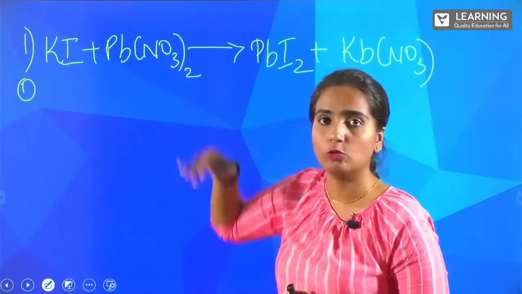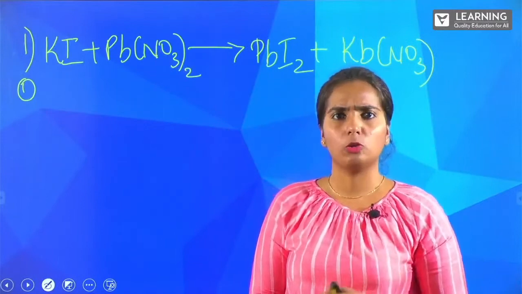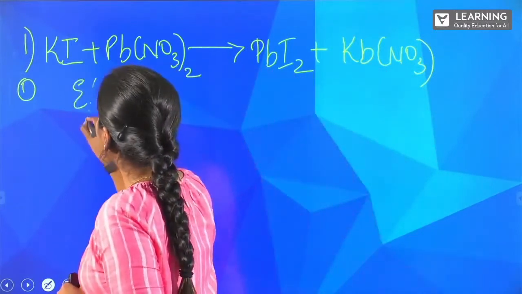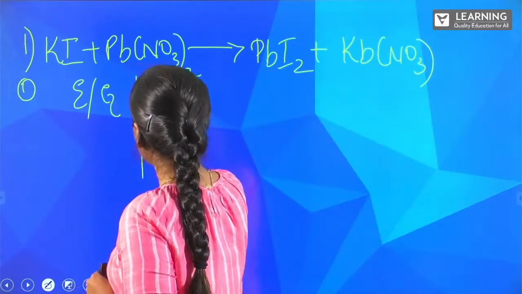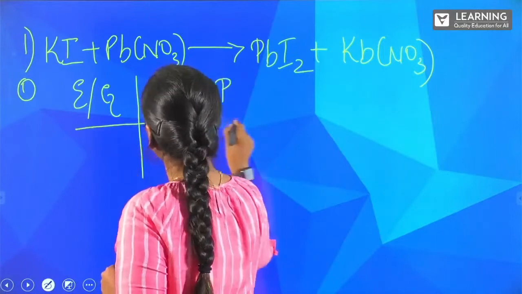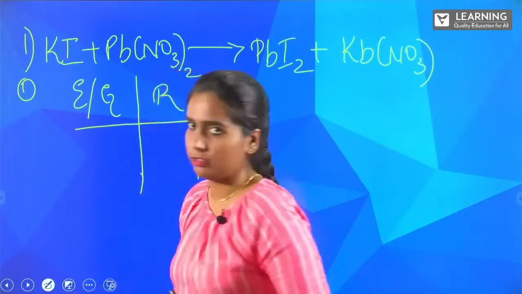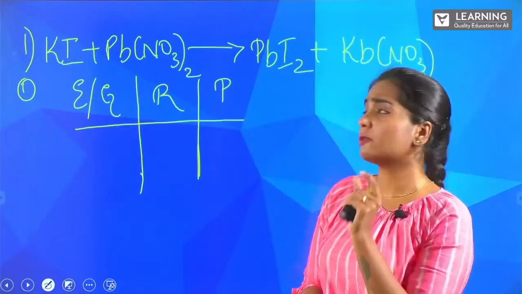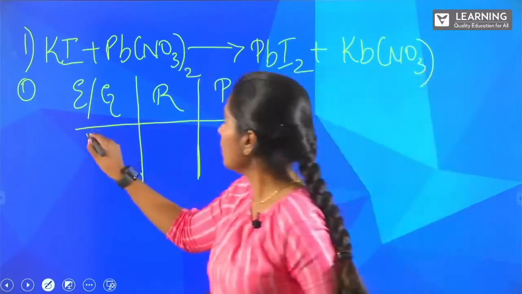Yes, you can see our NO3. NO3 is our polyatomic group. Before that, just make a table, okay? What the table contains: elements or groups. Next will be your reactants and next will be your products.